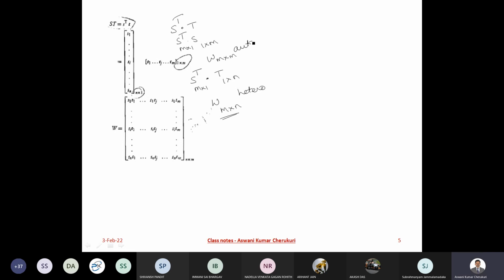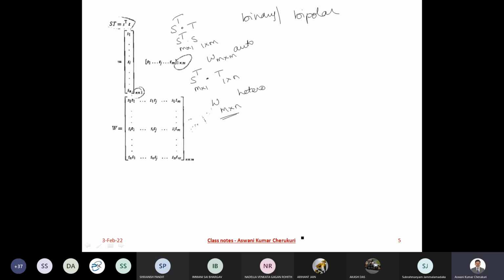Have you got the point? Remember, you may have patterns which may be either binary or bipolar. Hope you got the point. Yes, sir. So now, this is the way you are going to store the patterns.